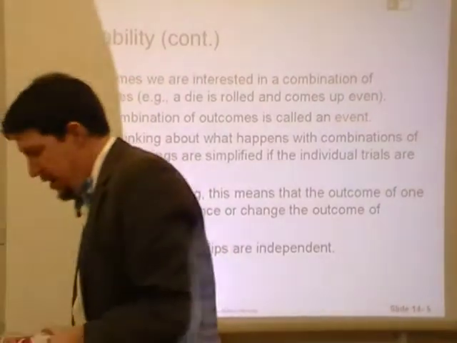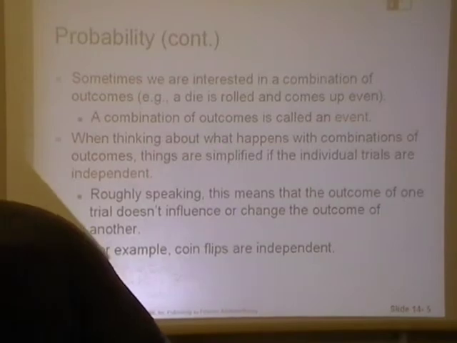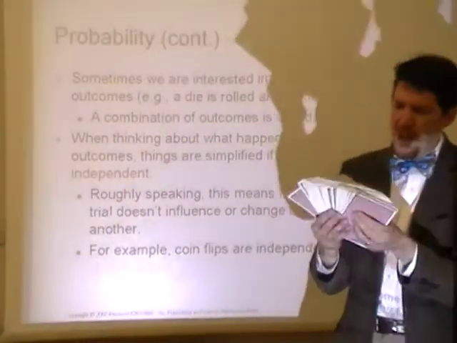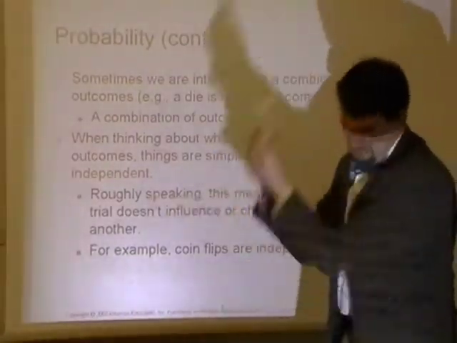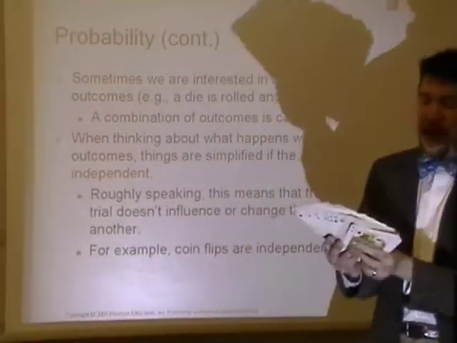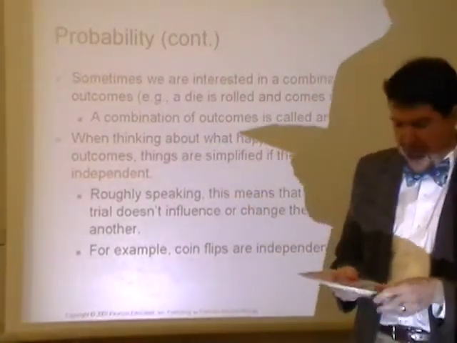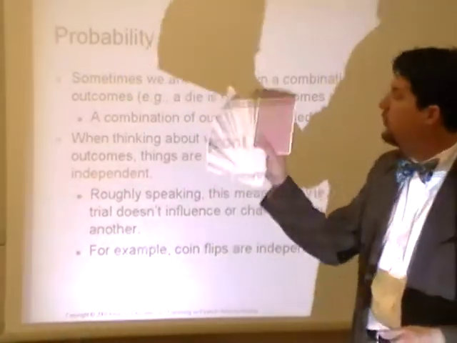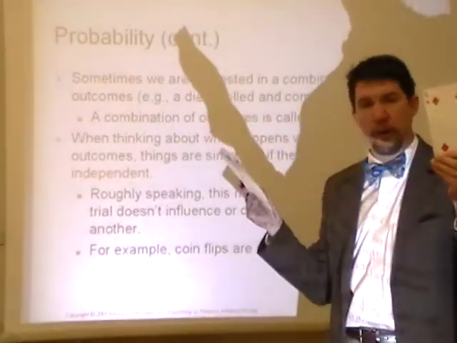Okay? So let's break out the giant cards and let's talk about the probability of drawing a king. So we've got the giant cards. We're going to shuffle them. Here we go. Here's the shuffle. And we say, okay, what's the probability that you're going to pull a king? And there are 4 kings out of 52, so you go, oh, there we go, and we got a 4.